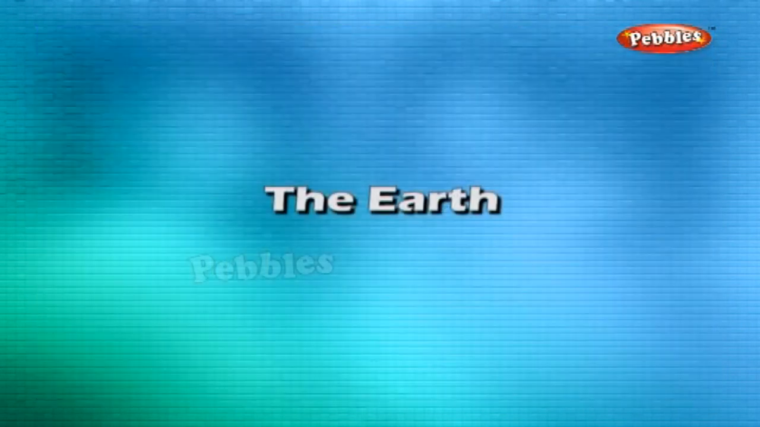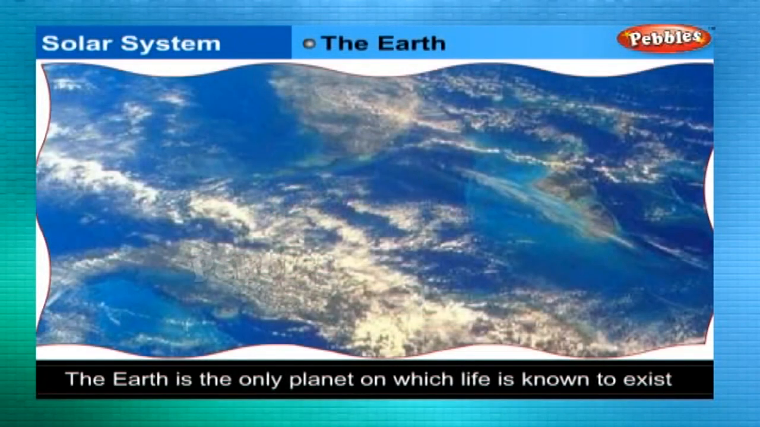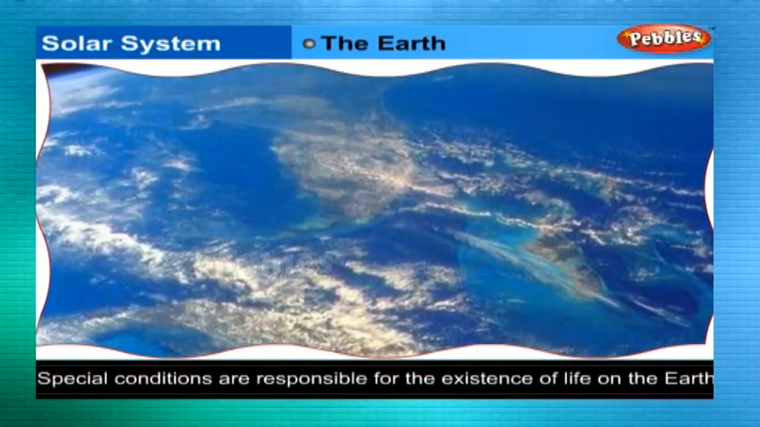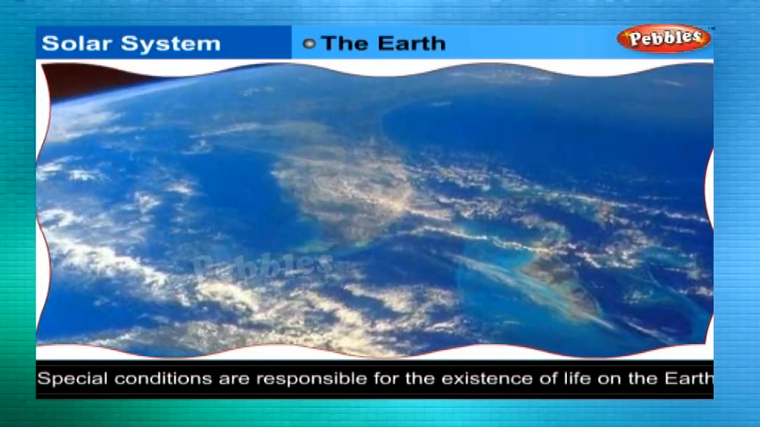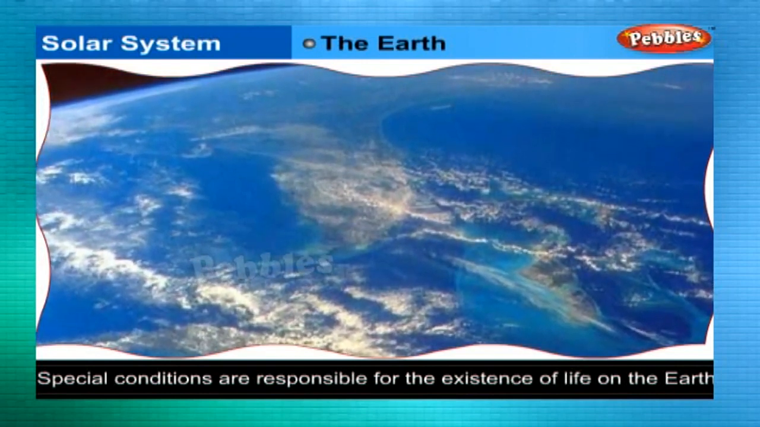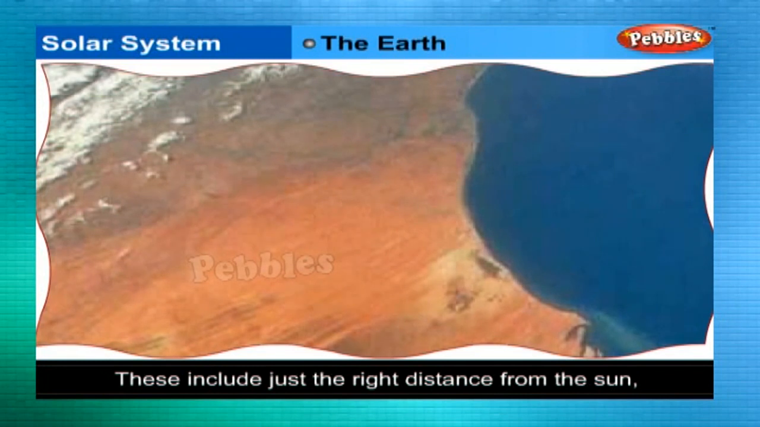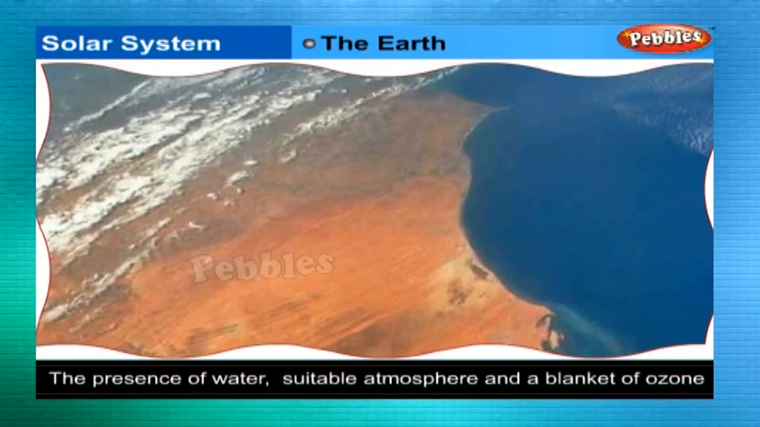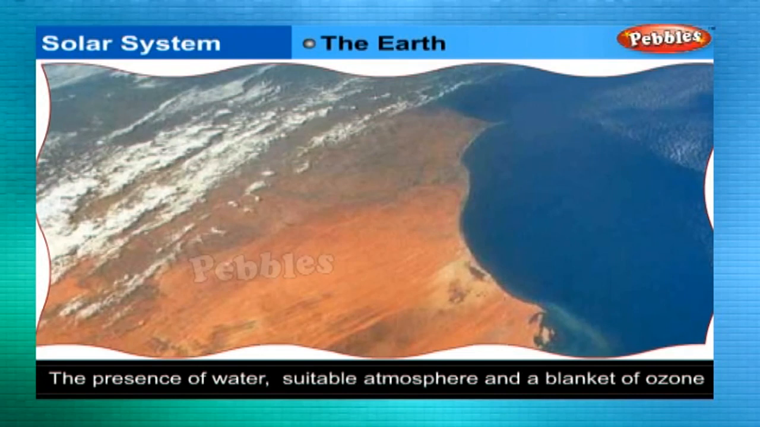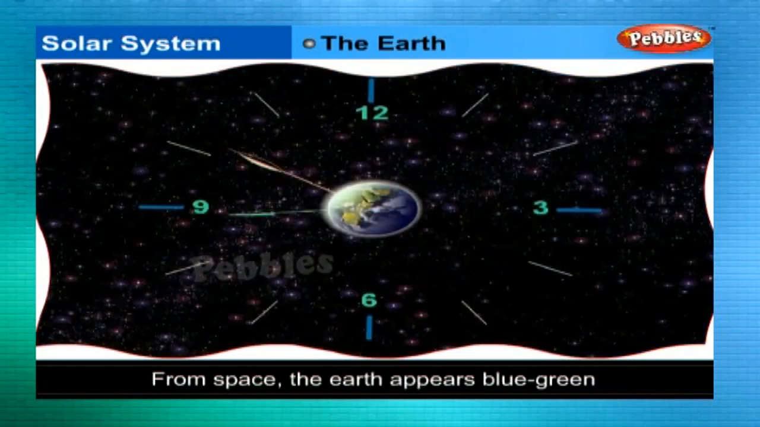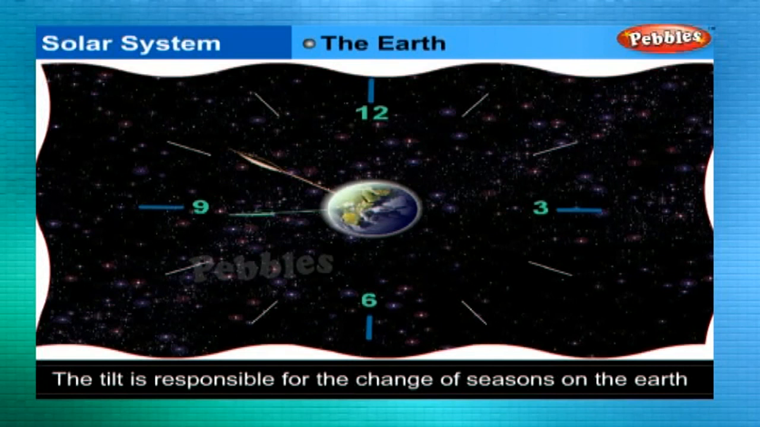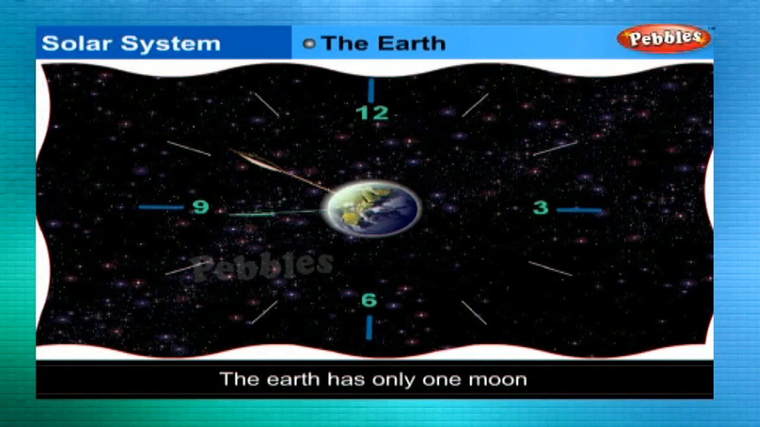The Earth. The Earth is the only planet in the solar system on which life is known to exist. Some special environmental conditions are responsible for the existence and continuation of life on the Earth. These include just the right distance from the Sun, so that it has the right temperature range, the presence of water and suitable atmosphere, and a blanket of ozone. From space, the Earth appears blue-green due to the reflection of light from water and landmass on its surface. The tilt is responsible for the change of seasons on the Earth. The Earth has only one moon.